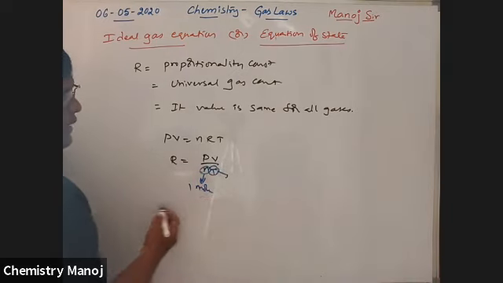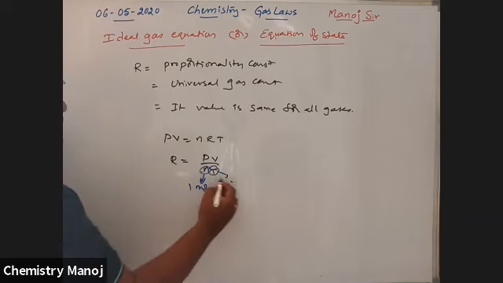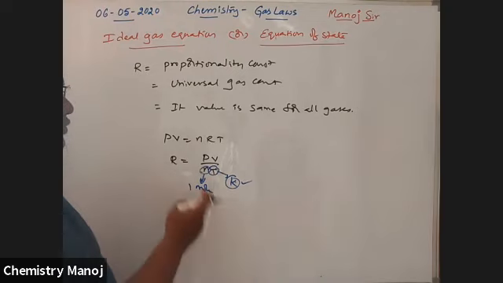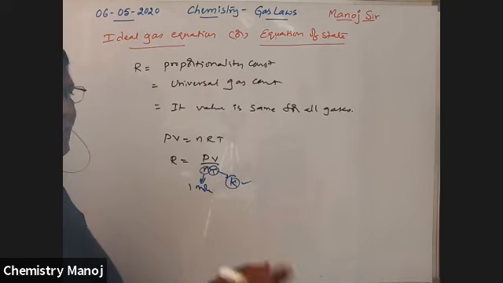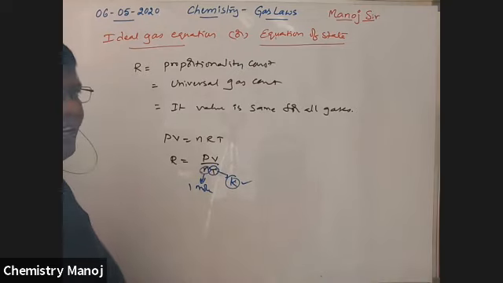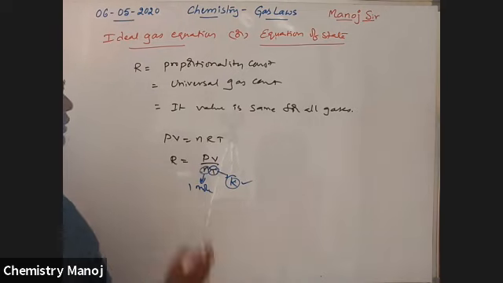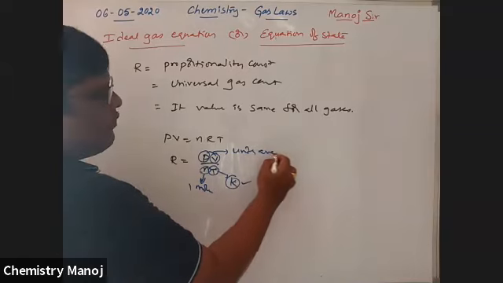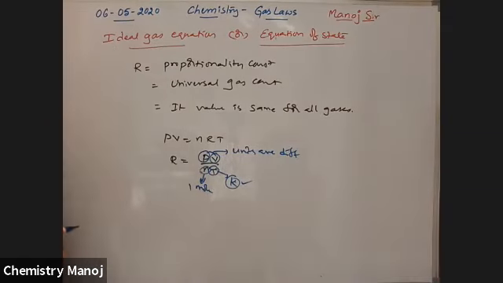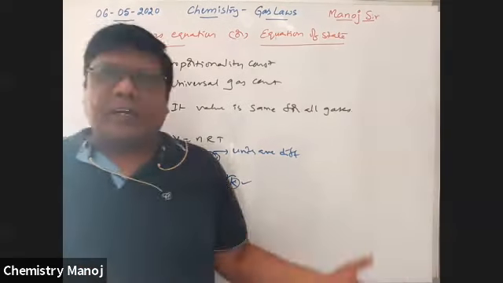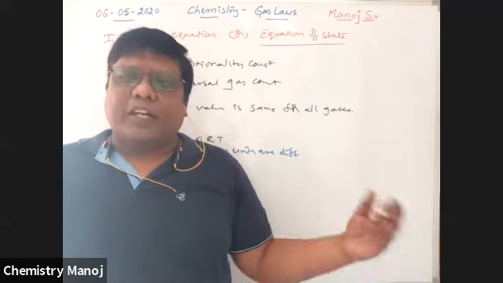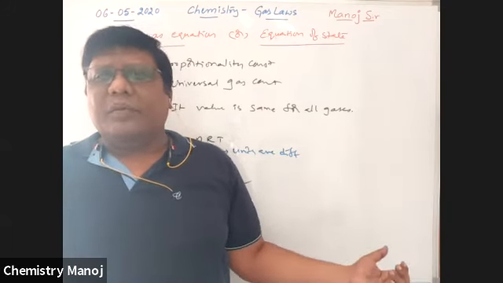T is a constant, because T is always expressed in the Kelvin scale. There is no other unit, because it is fixed to the Kelvin scale. Whatever temperature is given to you, all those values are converted into the Kelvin scale, and only Kelvin values are used for calculation. But the units of pressure and volume are different. Pressure may be in pascals, millimeters, centimeters or something else. There are different units of volume too: meter cube, centimeter cube, liters, milliliters.